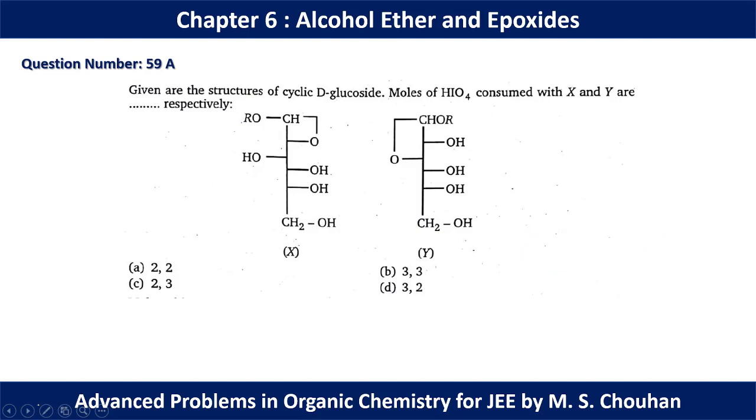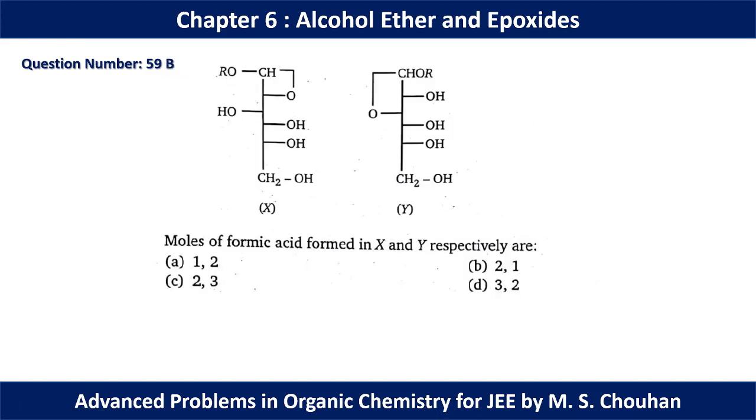In question number 59, given are the structures of cyclic D-glucoside, and we have to find the moles of HIO4. So we can use the same trick. So here we have 1 mole, 2 moles, 3 moles. So in X we need 3 moles of HIO4. Here we have 1 mole, 2 moles. So in Y we need 2 moles. So this is basically 3 and 2, and option D should be the correct option for question number 59A.